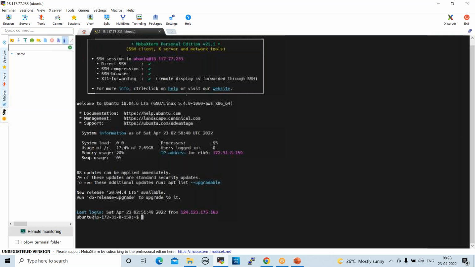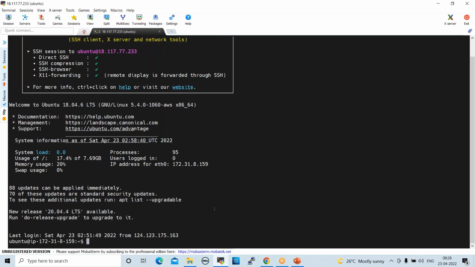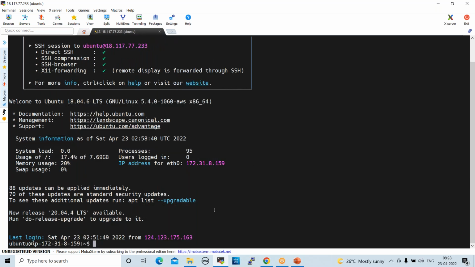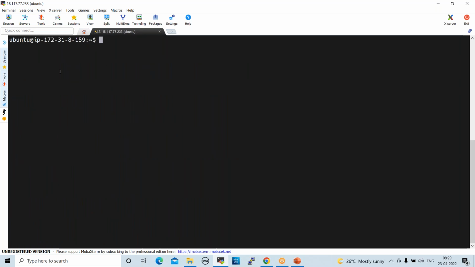Now I'm able to connect, right? Sir, the username will change depending upon the OS. Yes. Ubuntu username is ubuntu only. What is the Amazon Linux user? ec2-user. Yes, ec2-user. Like that. CentOS, CentOS. Right? Okay. Yeah, thank you.